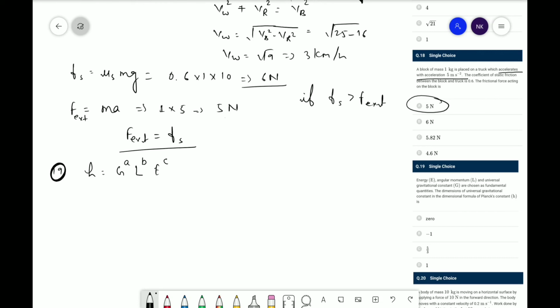Okay, we know that the dimensional formula of Planck's constant is M L^2 T^-1. You have to remember this formula.